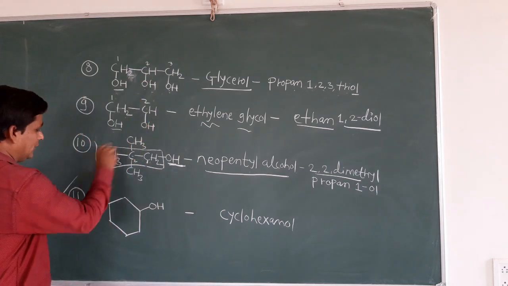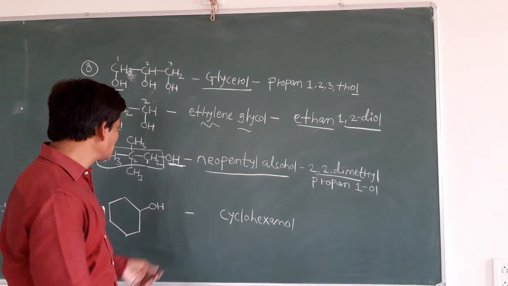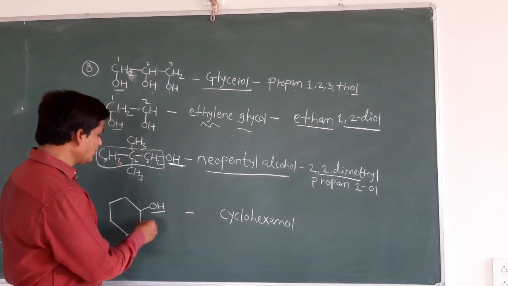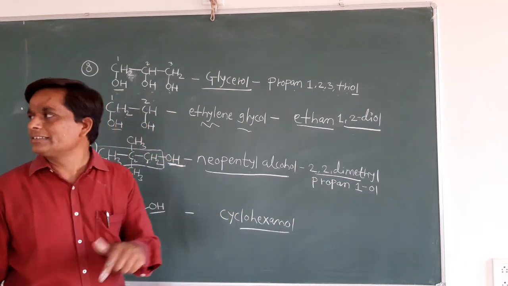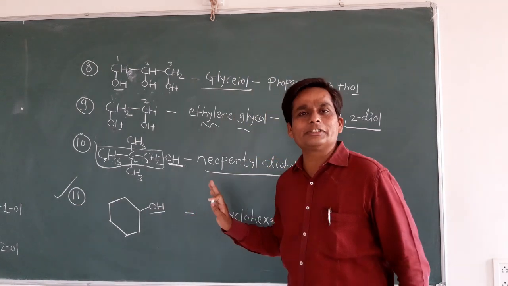So in the next example, this is the structure of cyclohexane. In that cyclohexane a hydroxy group is attached. The common name as well as the IUPAC name is the same. So you can see it is cyclohexanol. Okay, so you can see it is cyclohexanol. Okay, now clear? You can give the numbering here also in the same way.